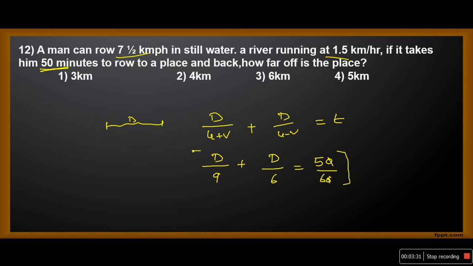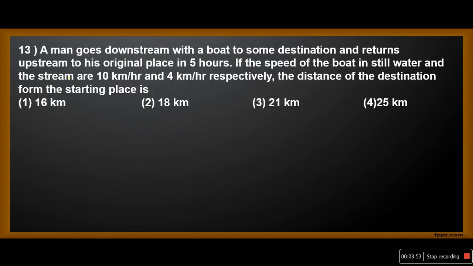Now take the LCM of 9, 6 and 6, which is nothing but 18, to make our calculation simple. 2d plus 3d equals 15, which implies d equals 3. The distance traveled by them is 3 km. The answer is option 1.